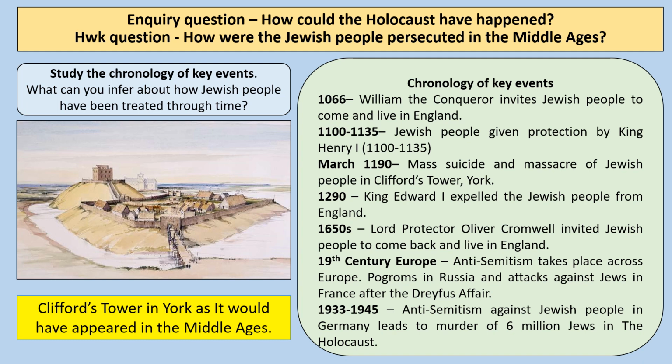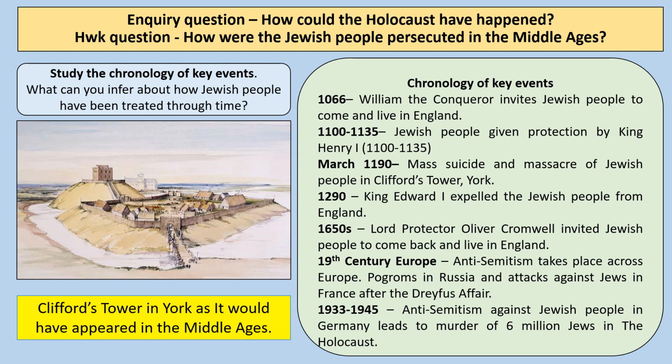So just begin by looking at this timeline of key events that took place, and I just want you to have a think about the question, what can you infer about how Jewish people have been treated through time? Now, if you have a look at that, you can see that William the Conqueror invited Jewish people to come and live in England after the Norman conquest of 1066. Between 1100 and 1135, Jewish people were given protection by King Henry I, who of course was one of the sons of William the Conqueror.